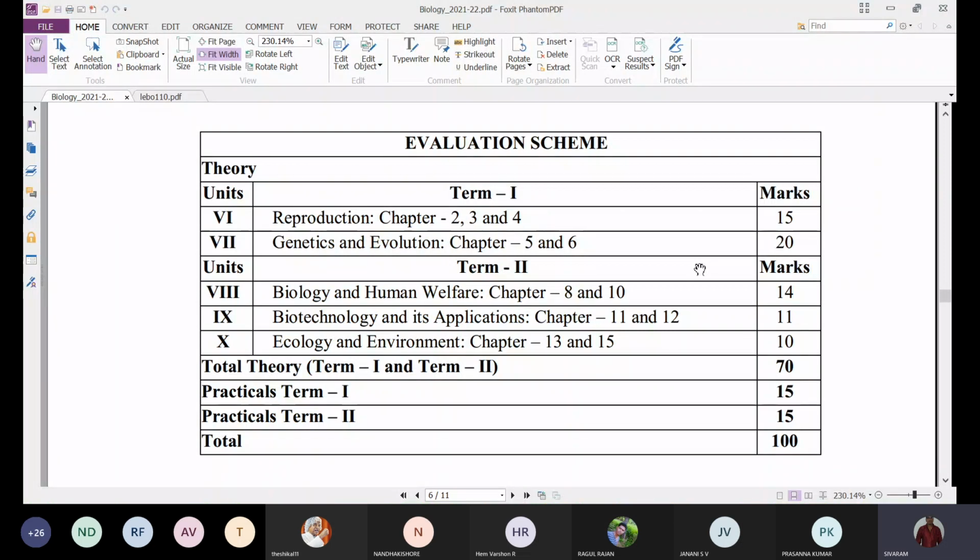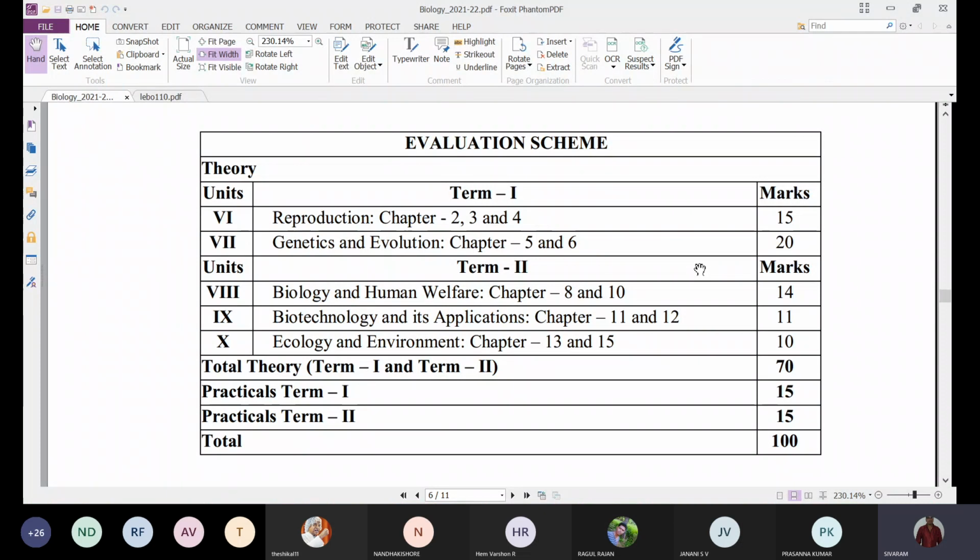And next, the 7th unit, or second unit of 12th biology, we call genetics and evolution. In that, we have 3 chapters: chapter 5, the principles of inheritance and variation; chapter 6, molecular basis of inheritance; and chapter 7, evolution. Chapter 7, evolution, is deleted from the portion. Only chapter 5 and 6, the principles of inheritance and variation and the molecular basis of inheritance.